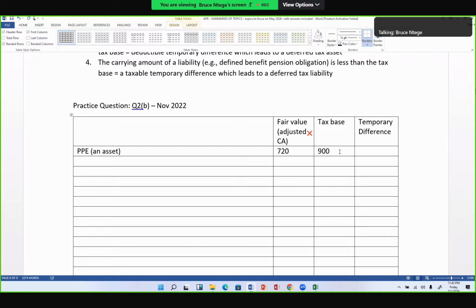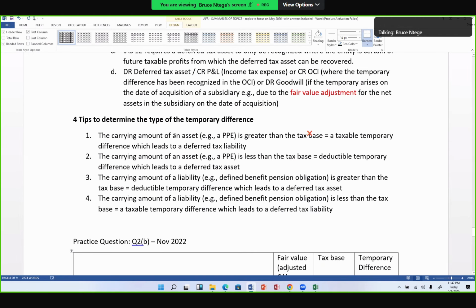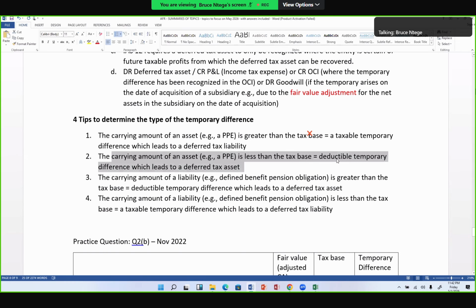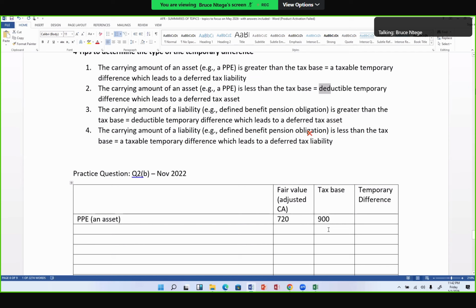With this type of temporary difference, the carrying amount of my PPE, which is an asset, is less than the tax base. From what we saw here as a tip, rule number 2, the carrying amount of this asset is less than the tax base, so I have a deductible temporary difference, which you're going to compute on your calculator. So 900 minus 720 must give me 180, and that's a deductible temporary difference. Fine, I'm done with the first asset.